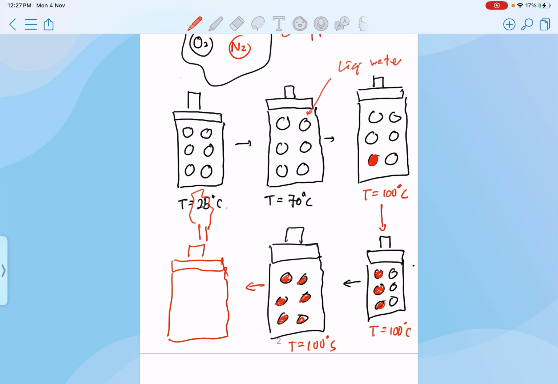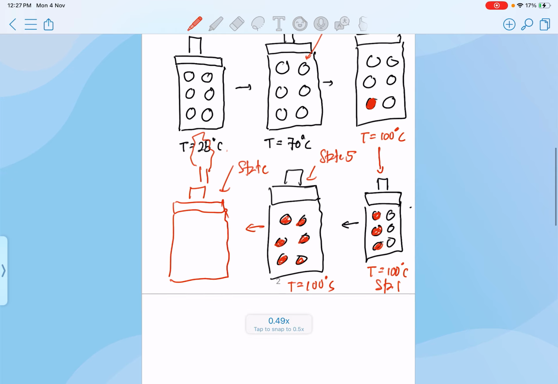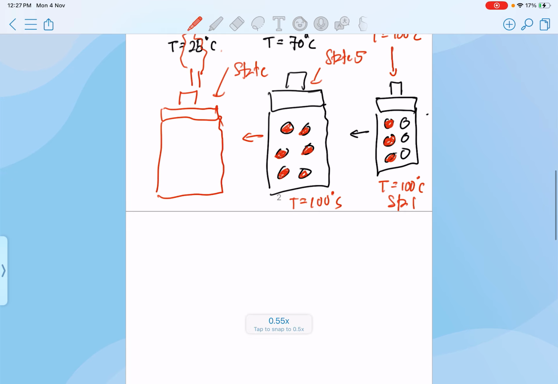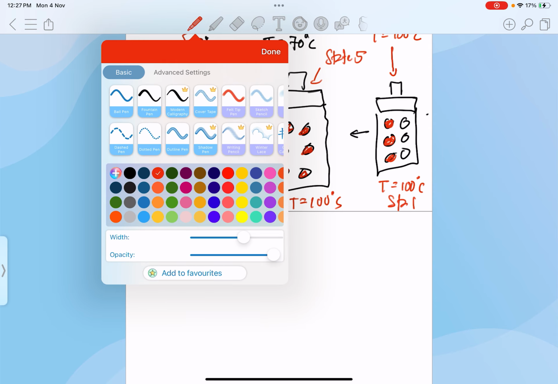So going back to here, if you still remember, during our chapter 1 we did learn about the state. So let's name it as state 1, here at state number 2, here at state number 3, here state number 4, here state number 5, and then here at state number 6. So if I'm going to plot my PV diagram or TV diagram, my diagram will look something like this.